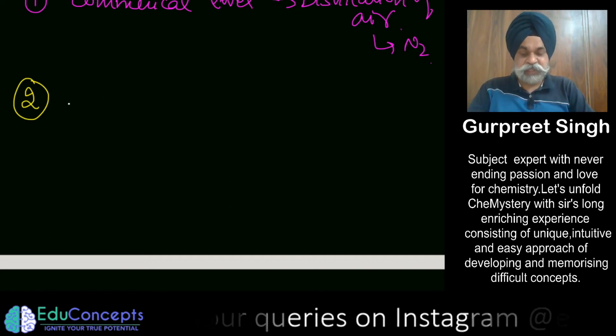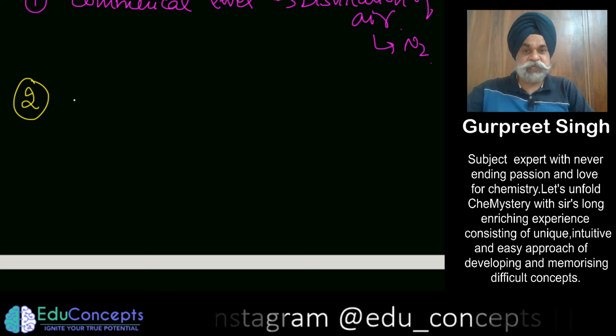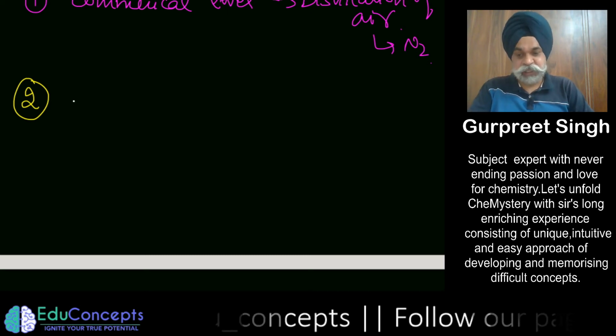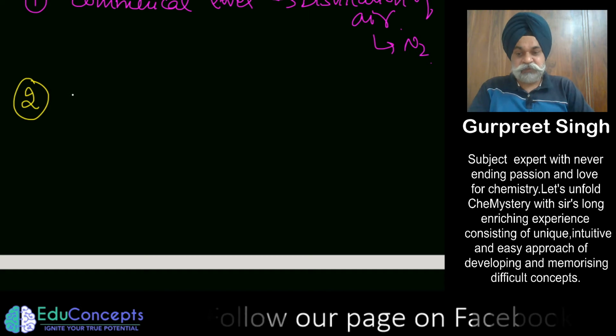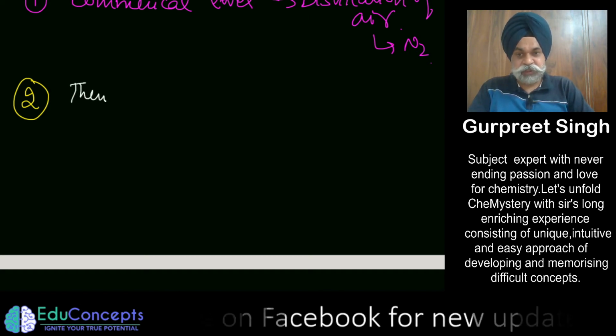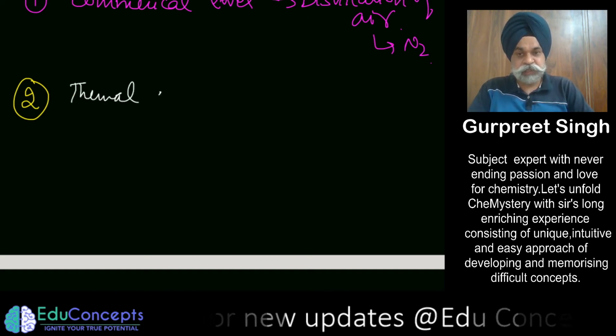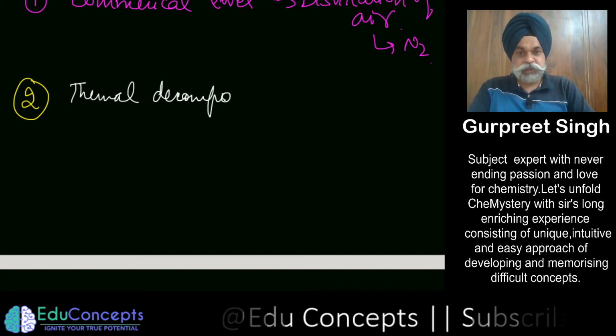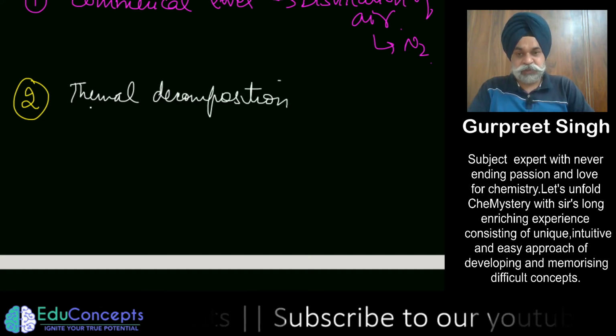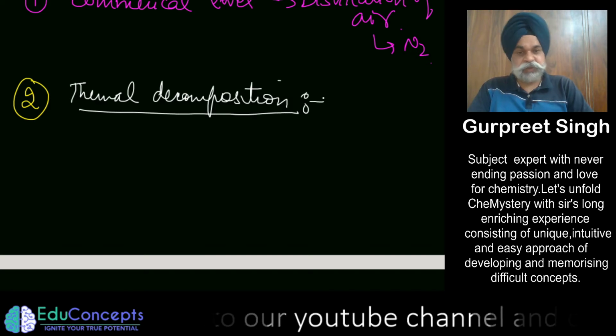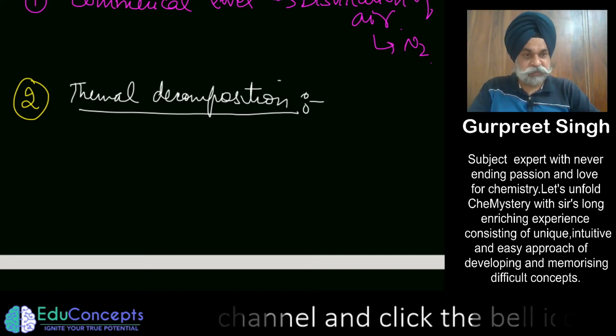What are the methods and ways by which you can produce nitrogen gas? So let us start. The first method is thermal decomposition. Thermal decomposition of some important compounds. Now let us see what those compounds are.